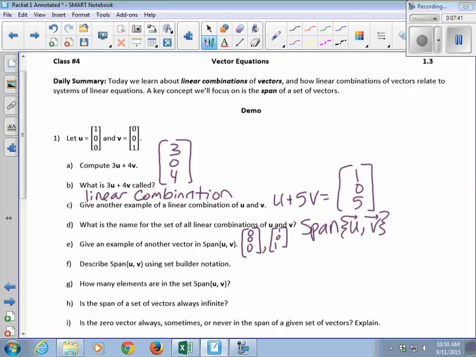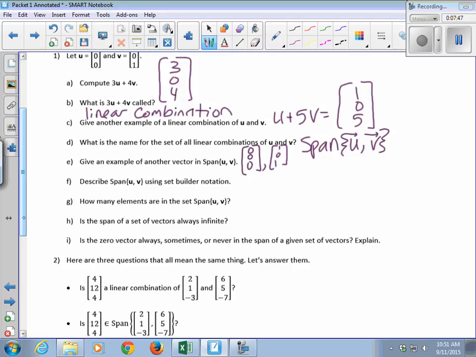So that description is going to be really helpful for describing the span using set builder notation, right? We talked about this a little bit on the first day of class. We practiced using set builder notation. So all my vectors that are in the span look like, switch colors here, the set of all vectors, right, such that, so what do my vectors look like?